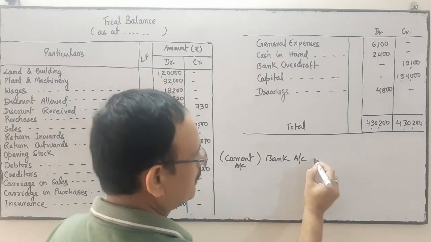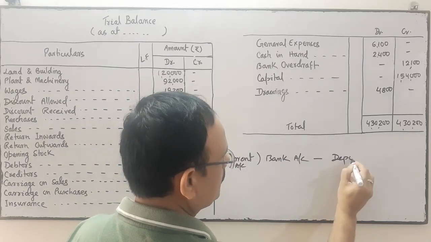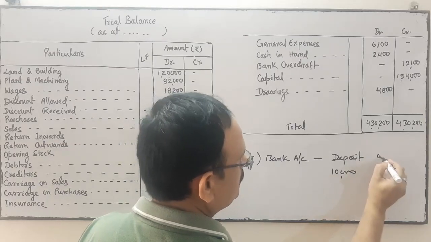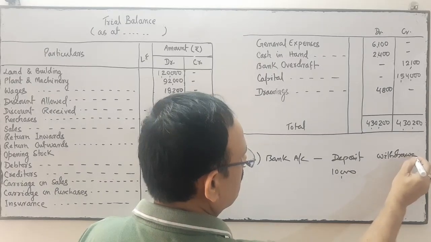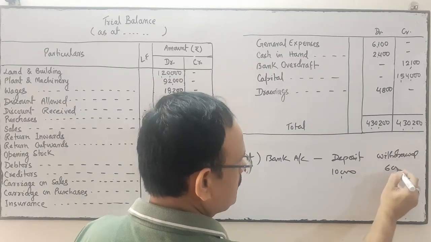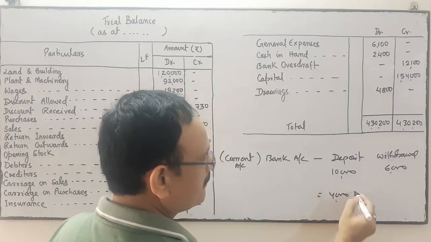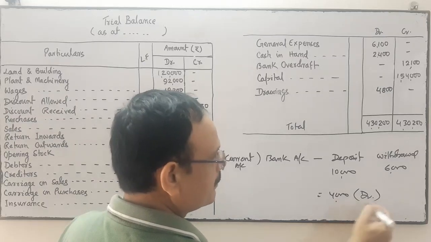If the deposit is 10,000 and the withdrawal is 6,000, then the balance is how much? 4,000 is the balance. This is a favorable balance. This is a debit balance.